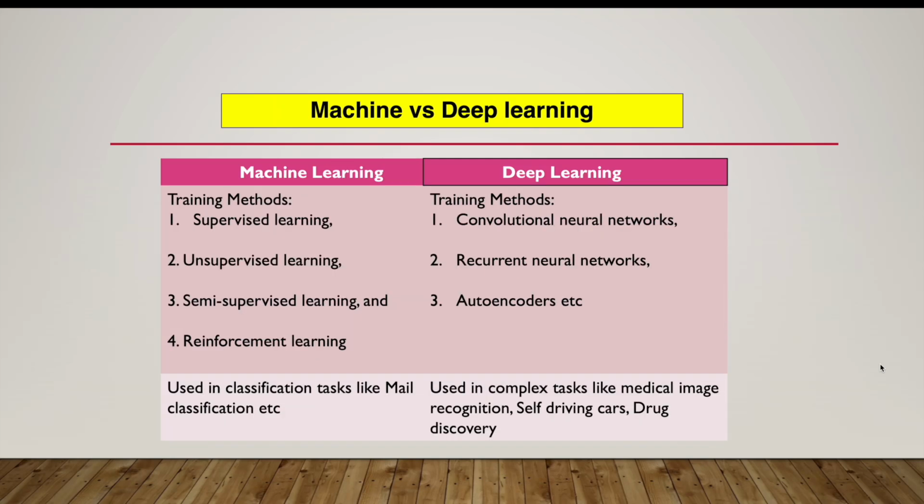The types of training methods we use in machine learning include supervised learning, where we provide labels with the data set. For an apple, we label it as an apple image with an apple label, then a car image with a car label.